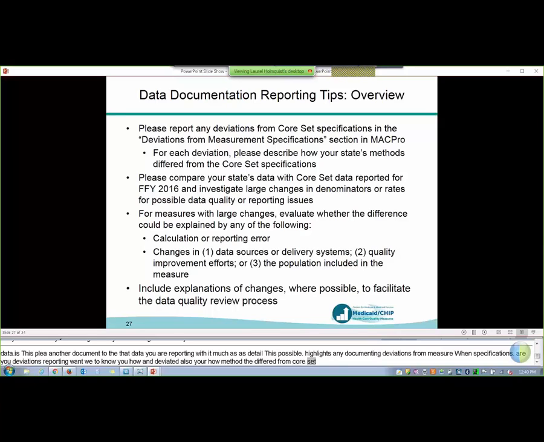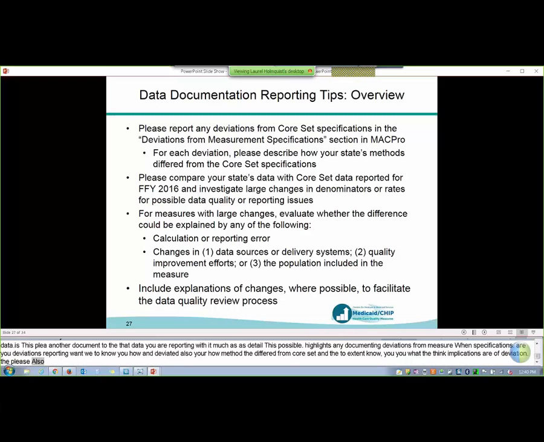And also, please look at any changes in your state's data from previous years, and if you know the reason or you've checked it out and you think you have additional context you can provide, we also really encourage you to provide that information as well. Next slide.